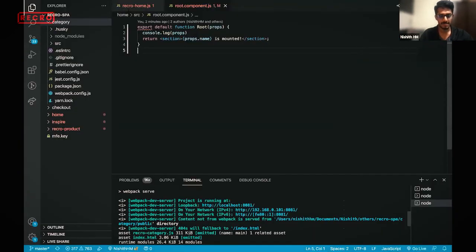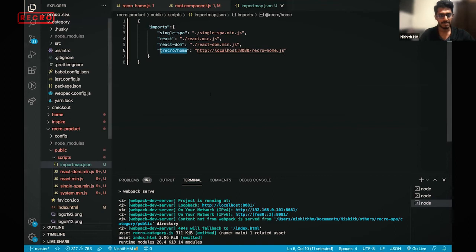I come here and go to my import map. Just copy this, and the few changes I need to do: the port is 8081, I'm sorry, 8081, and it is category, and this is category. The one thing you need to make sure is to check the spelling of names. If there is one mistake anywhere, it doesn't work.